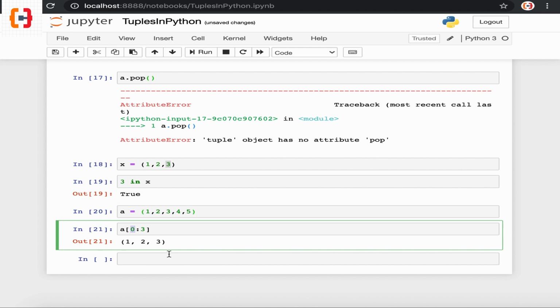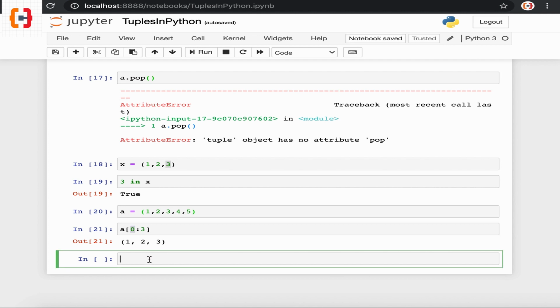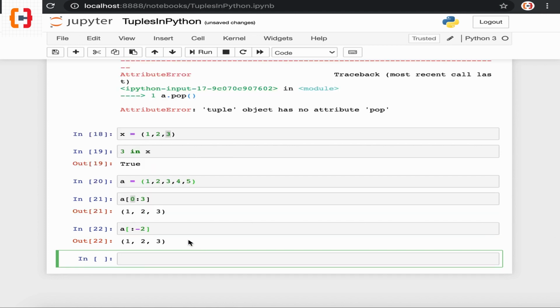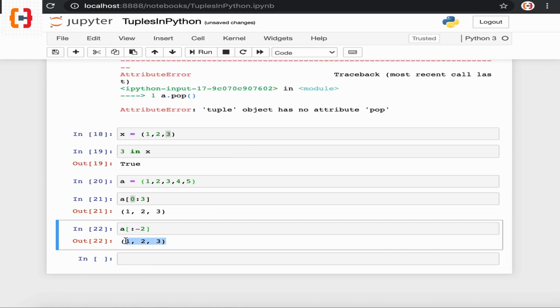We can use a negative index as well to get the elements of the tuple from the end of the tuple. So if I use the negative index this way and execute the command, we can get the elements from the tuple. The beginning of this index is left empty, so it will start from 0 and end at -2. So we have taken the first 3 elements of the tuple.